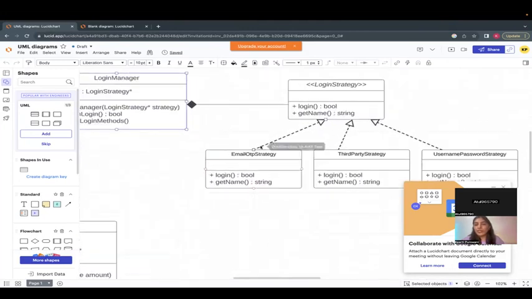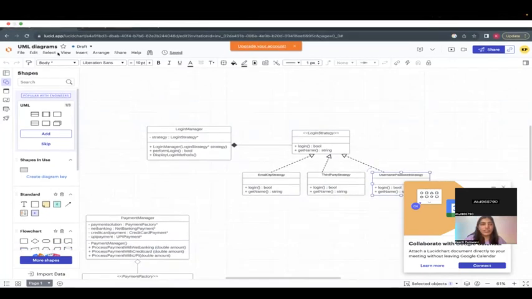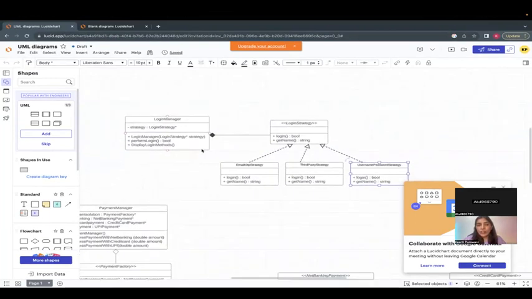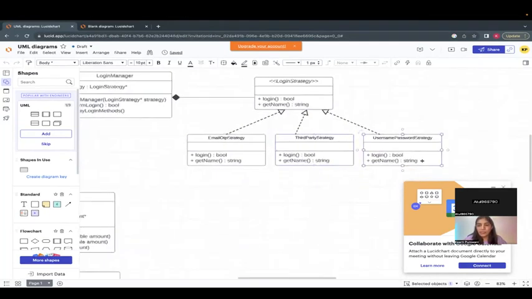For login, we can have different strategies, right? Email, OTP, third party, username, password. Everyone agrees to this. We can use a strategy design pattern for this. Make sense? Okay, cool. So for login manager, you can see that I have this, and then there's a strategy. There is email, OTP, third party, and username, password.